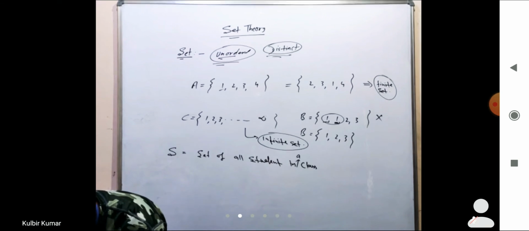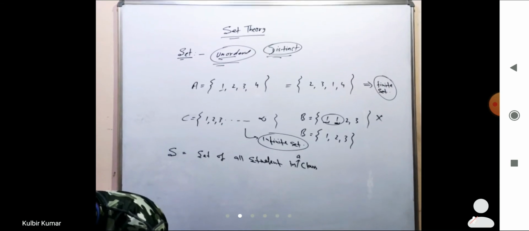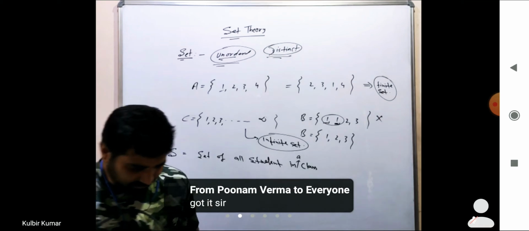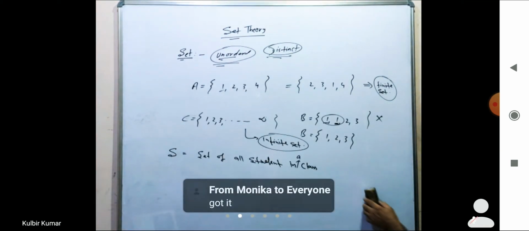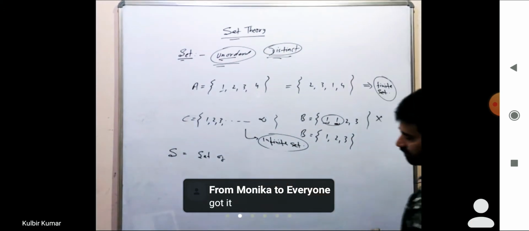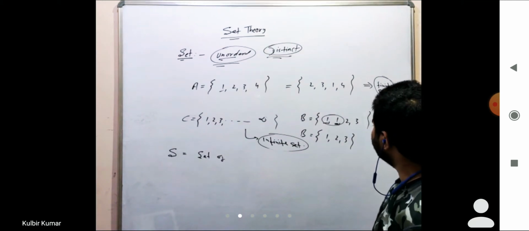Yeah, a set can be finite or infinite. So got it or not? Then fine. Okay. That 1 2 3, this one.